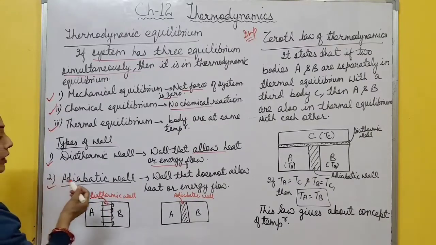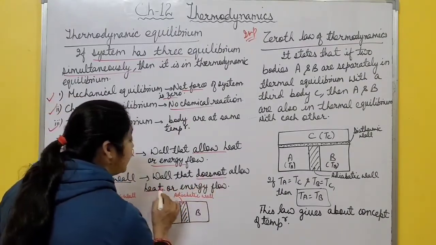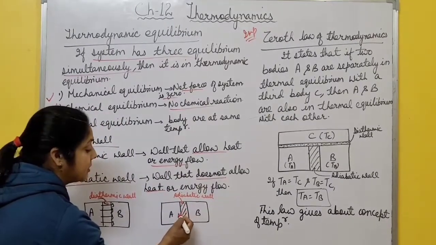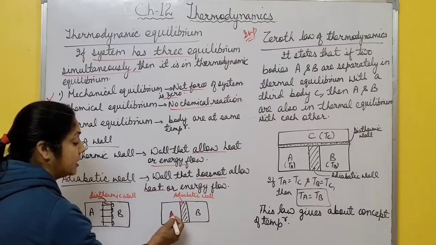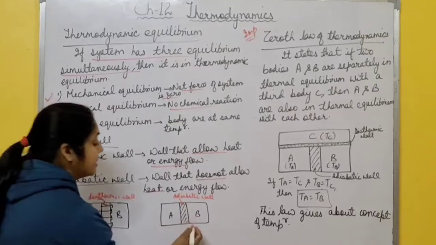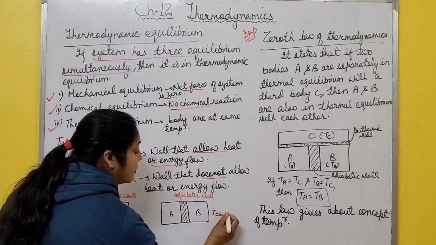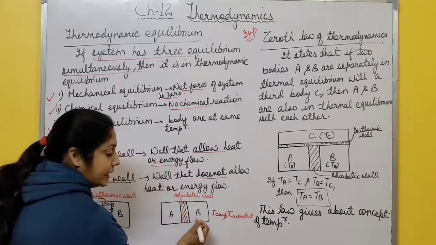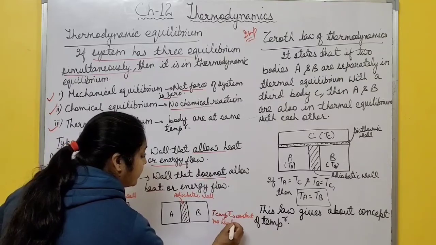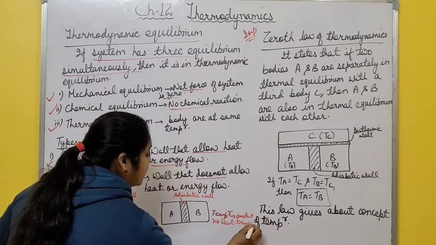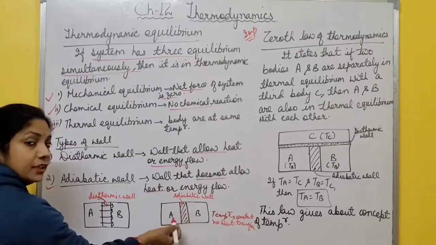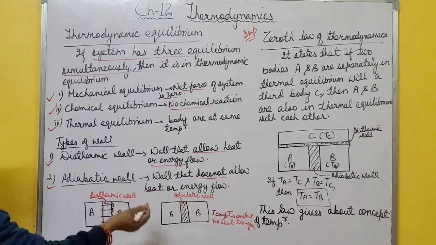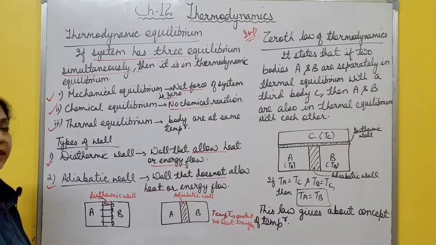What is an adiabatic wall? Those walls that do not allow heat or energy flow. If there are two systems and there is an insulating wall between them, it means no heat or energy flow takes place from the first system to the second. It means the temperature of the two systems remains constant. This type of wall is an insulating wall, and diathermic walls are conducting walls, so that heat flows from one system to another until thermal equilibrium takes place, right?